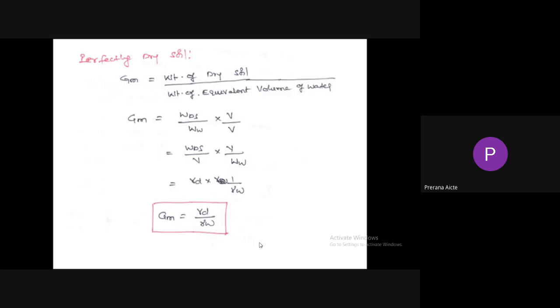For perfectly dry soil, apparent specific gravity or mass specific gravity is the ratio of weight of dry soil to the weight of equivalent volume of water. If you see the equation, finally we get the mass specific gravity of perfectly dry soil equal to unit weight of dry soil divided by unit weight of water, gamma D divided by gamma W.